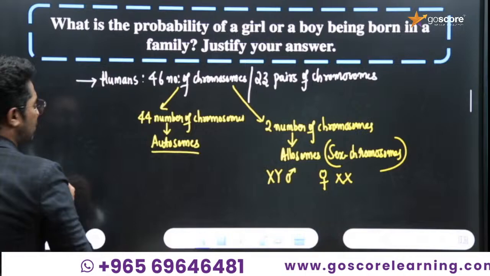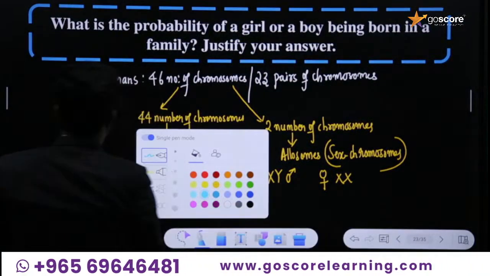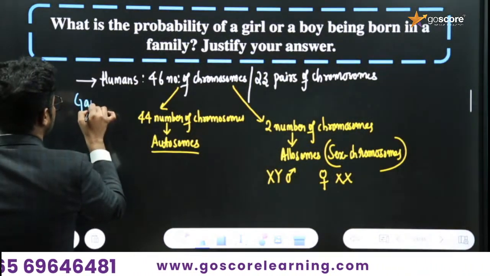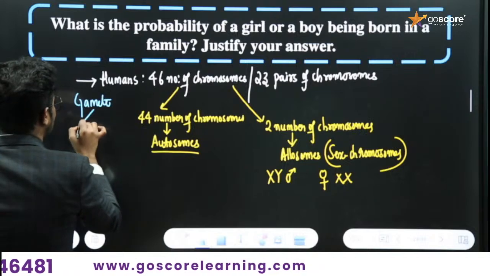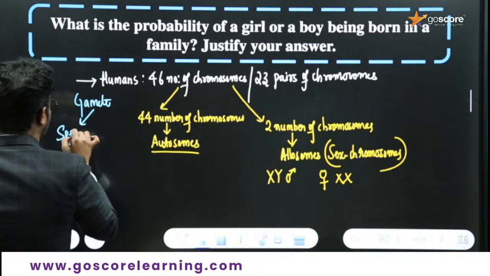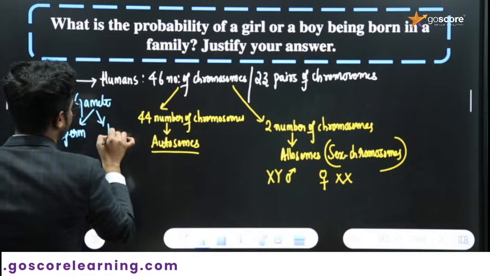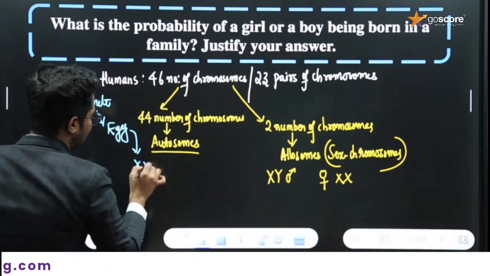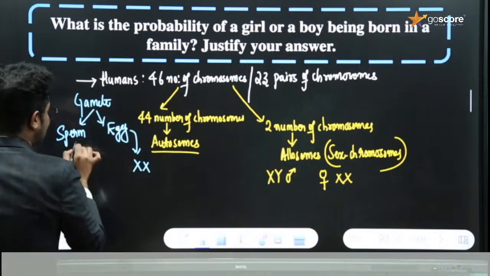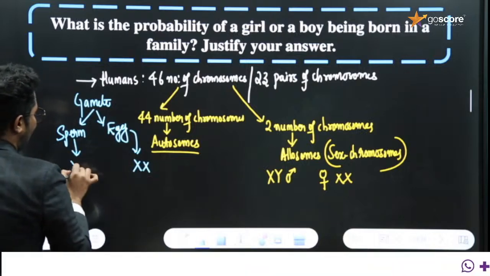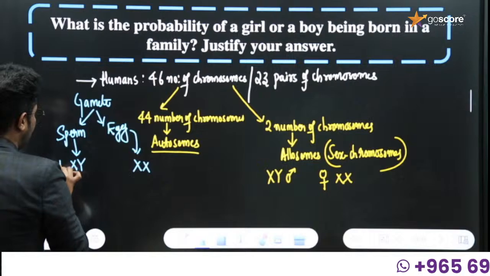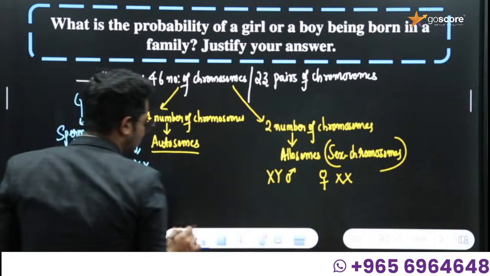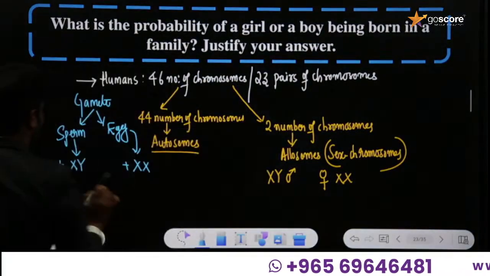And in the gametic cells, I already taught you, the gametic cells are sperm in male and egg in female. In the egg, there will be X chromosome as the sex chromosome, and in sperm, there will be X or Y chromosome itself. In addition to that, there will be the association of autosomes. How many autosomes will be there?